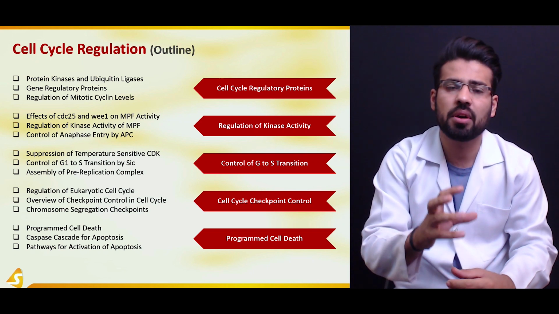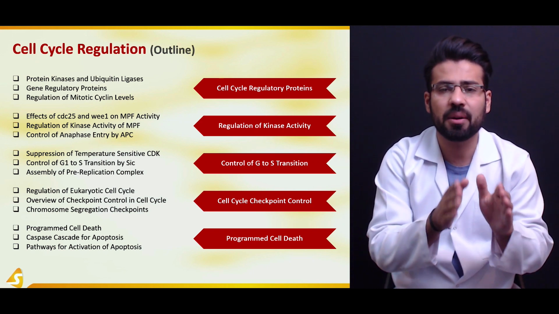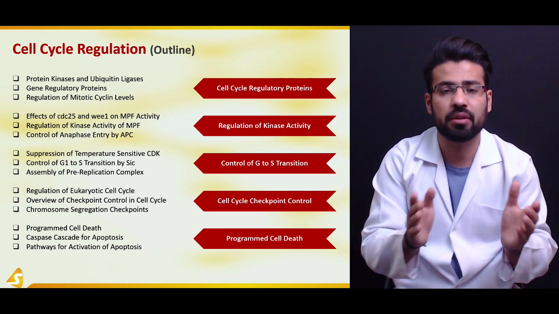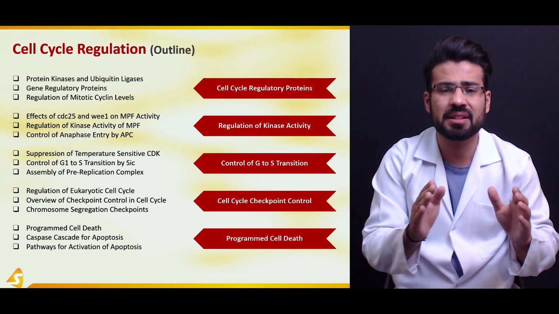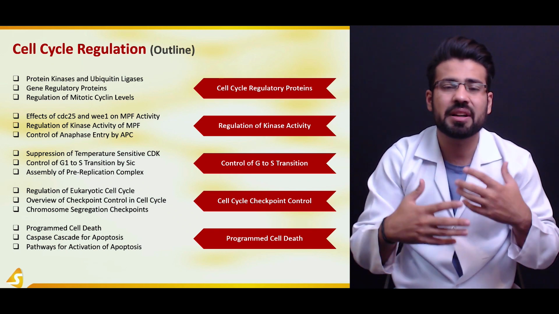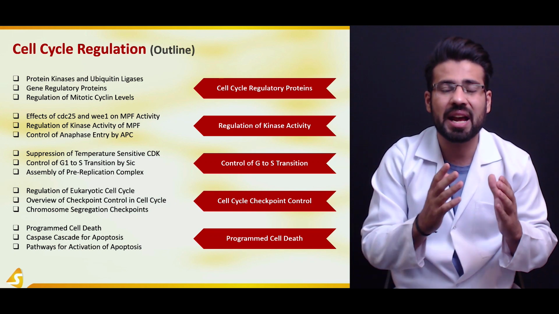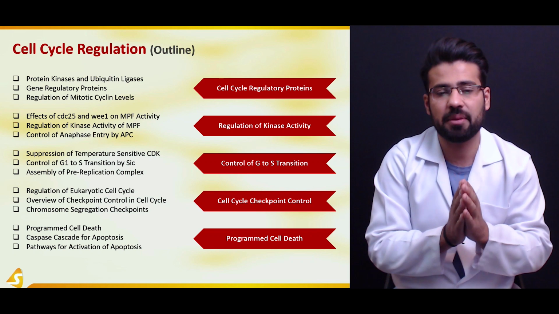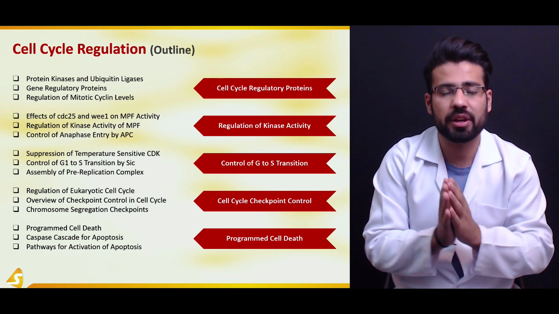We are going to have a look at different individual checkpoints that play an important function in the normal regulation of the cell cycle, so that if there is any kind of abnormalities, if there is any kind of variations that is not normal, the cell cycle stops at that particular time, at that particular checkpoint.